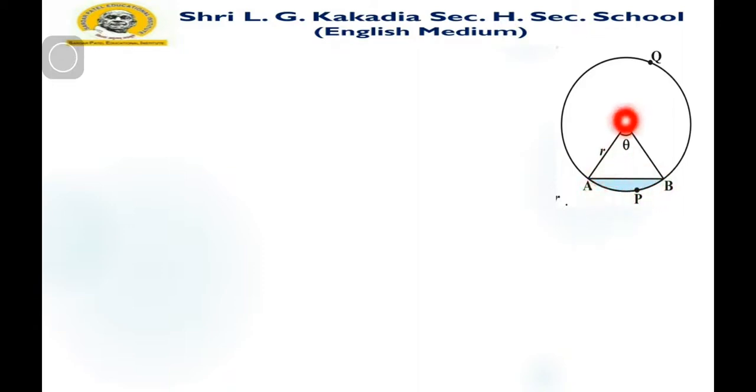For that, here you can see that OAB is a triangle. So if we subtract the area of triangle OAB from the sector OAPB, then we can find the remaining part as a segment.